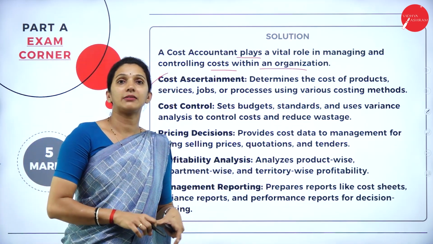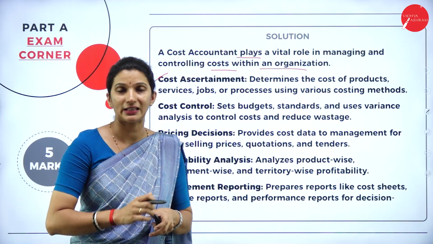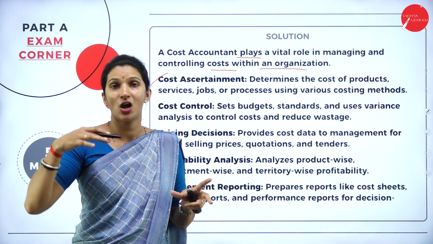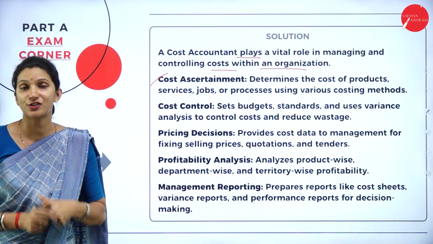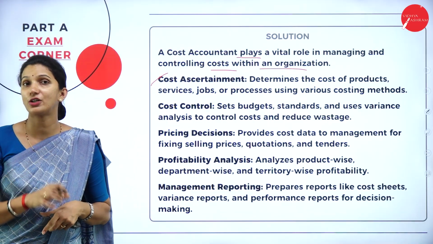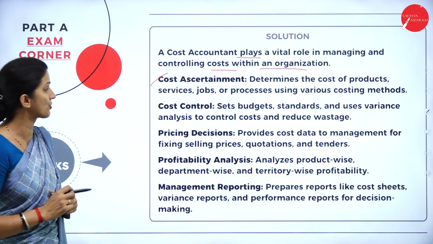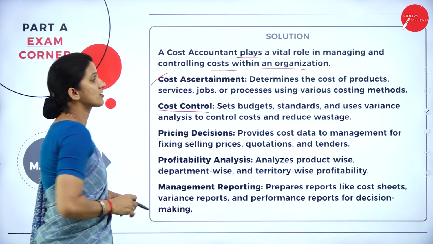Simply, cost ascertainment means finding the cost that is included in various departments or various production processes. So that is his main function, to identify or to find out what is the cost incurred in the various processes. Then we have cost control.